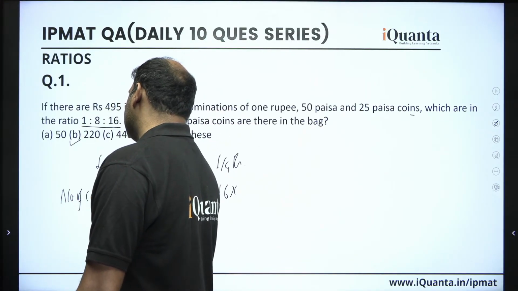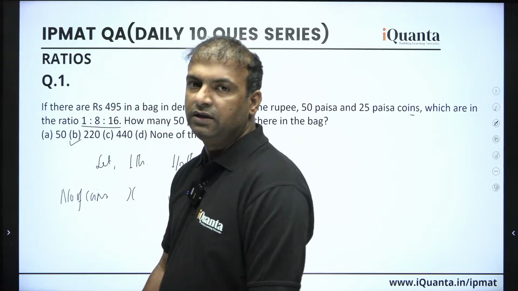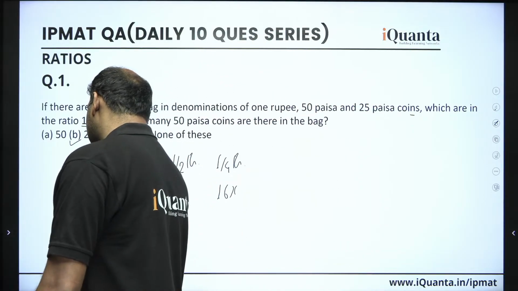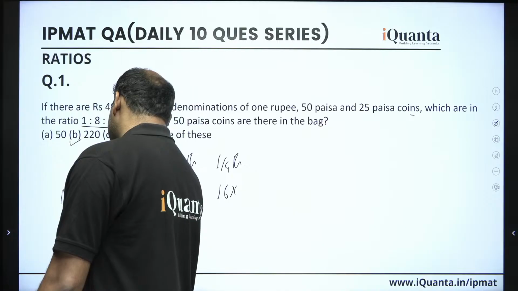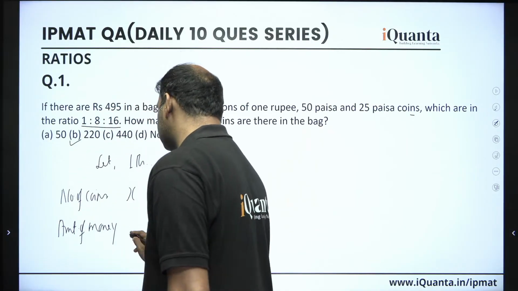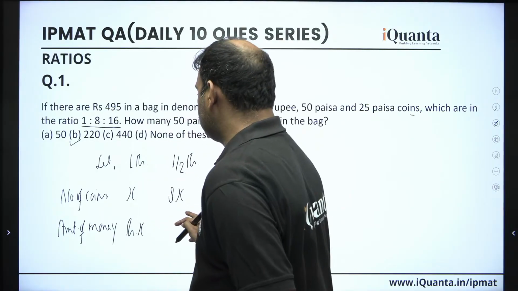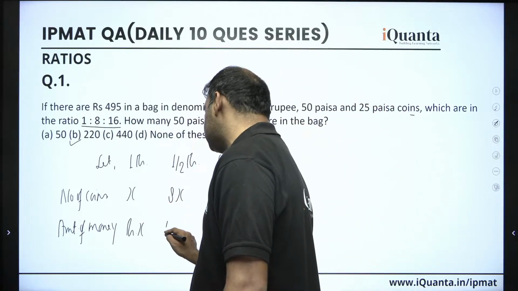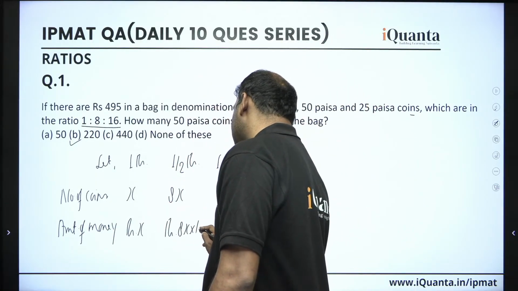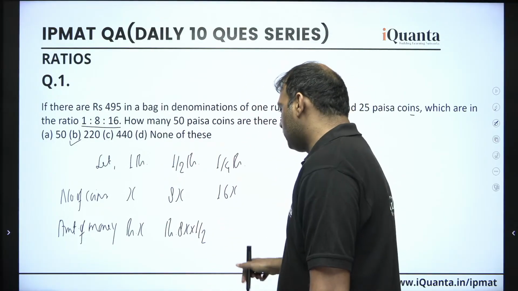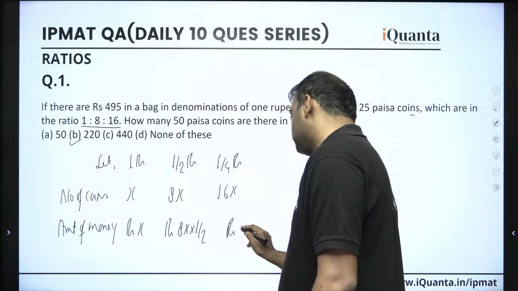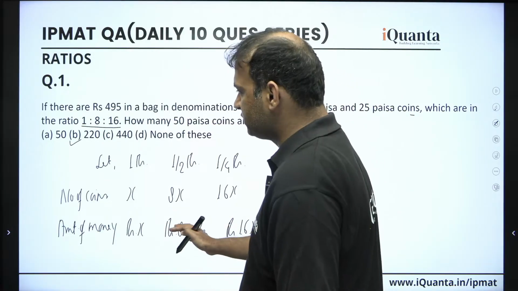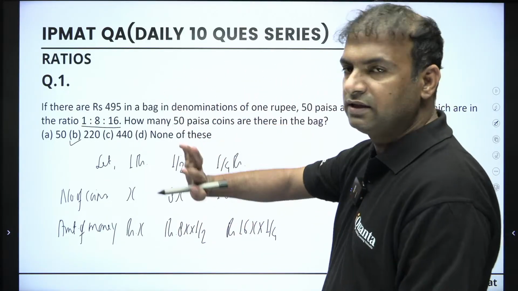Now, in this context, let's calculate the amount of money with the coins of different denominations. x coins of 1 rupee means the amount should be rupees x. The amount of money with the coins of half rupee must be rupees 8x into half. And the amount of money with the coins of 1 by 4 rupee must be rupees 16x into 1 by 4.